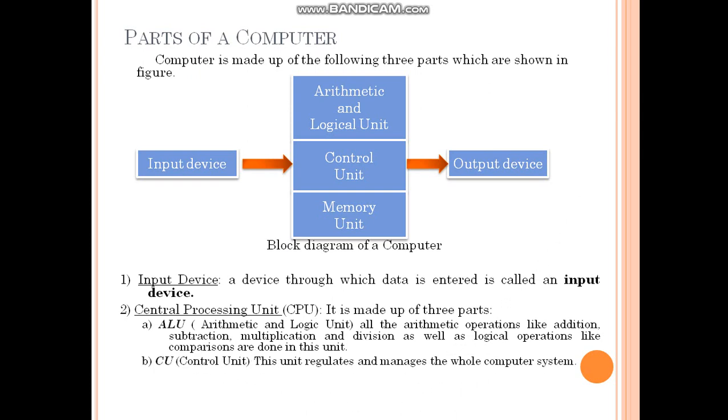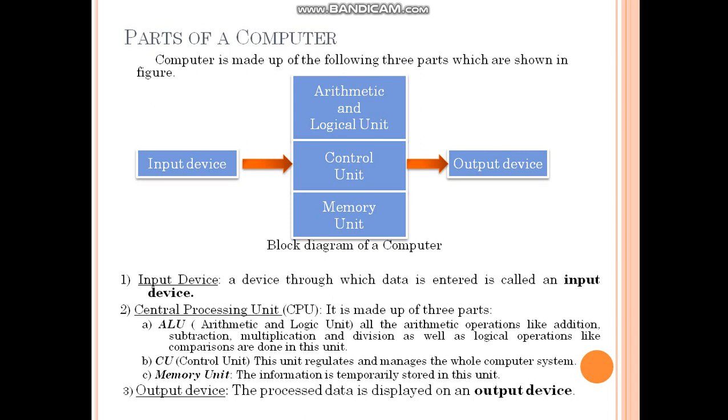Then CU, that is control unit. This unit regulates and manages the whole computer system. Then memory unit. The memory unit stores the data. This information is temporarily stored in this unit.